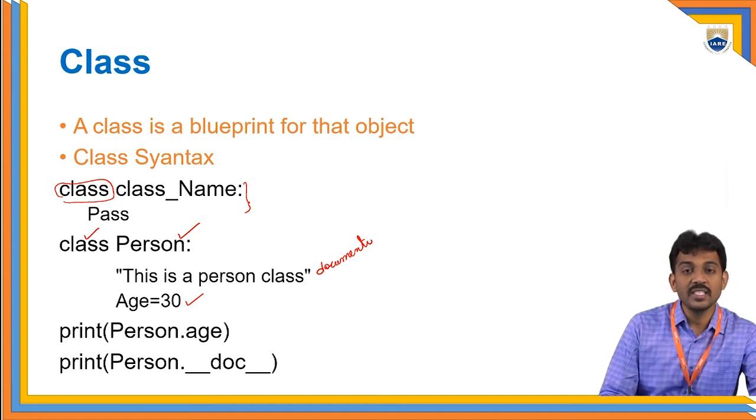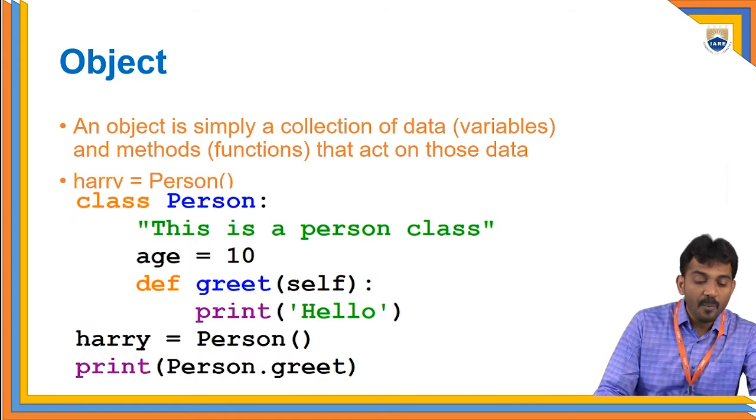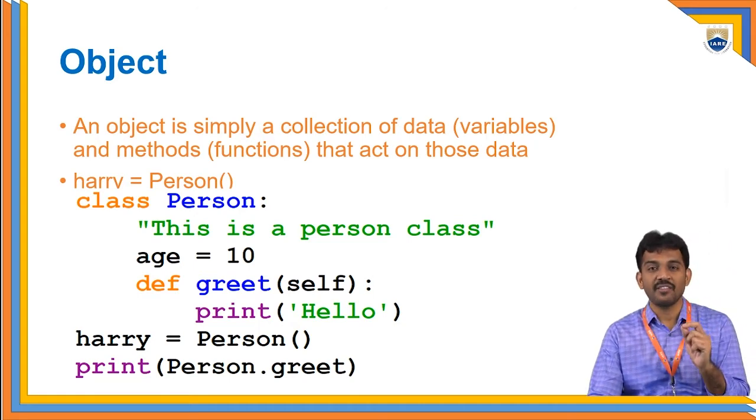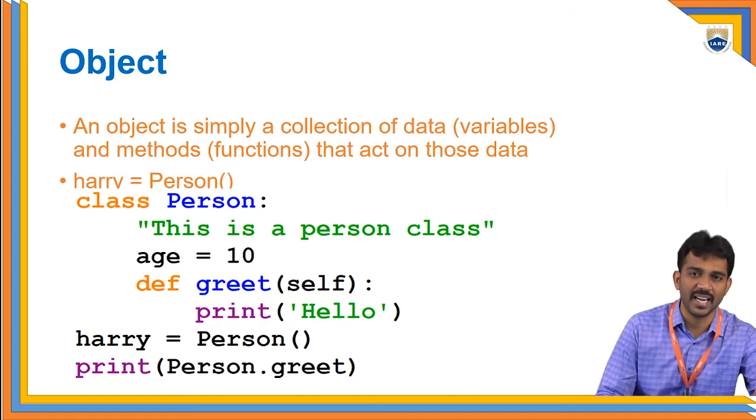Next, we'll see what an object is and how to create the object. You have seen how to create a class. Now our task is to create an object for the created class. See, an object is simply a collection of data as well as methods. That is the feature of an object-oriented programming language. If it is a purely object-oriented programming language, everything you have to perform through objects. Then it is called a purely object-oriented programming language.